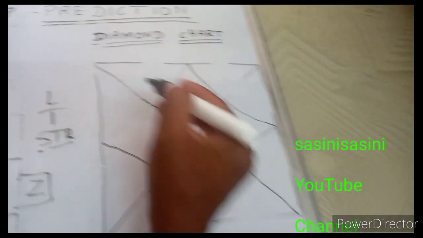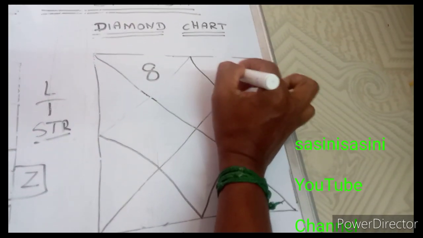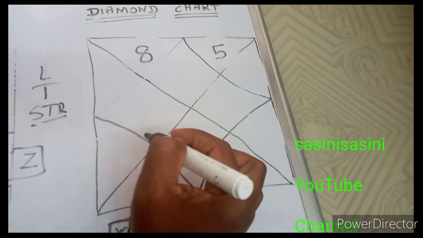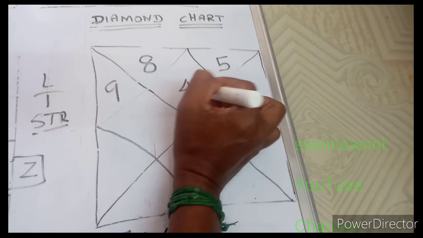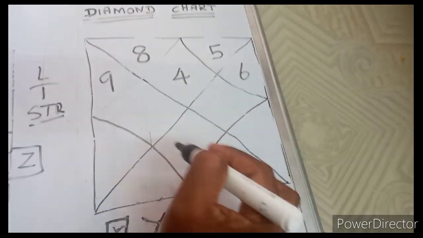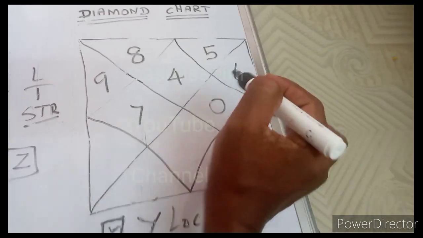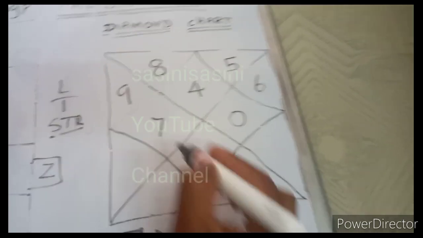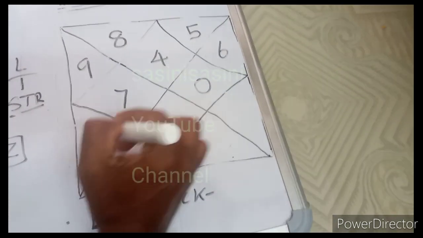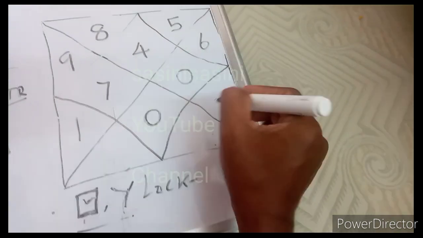The diamond chart number is 8, 5, 9, 4 and 6, 7 and 0, 1 again 0 and 3.